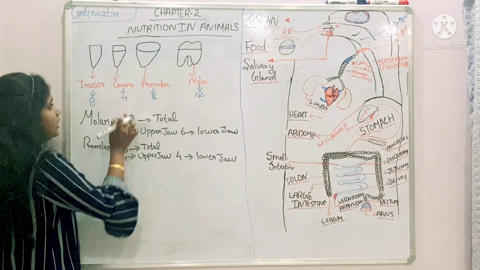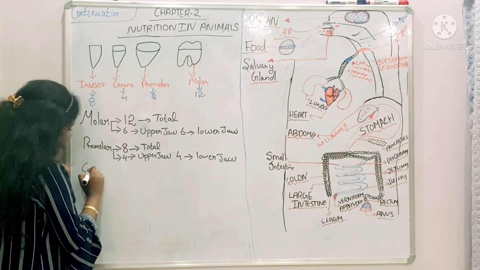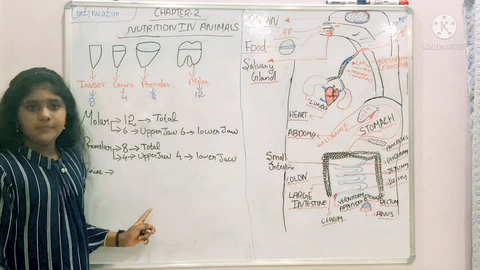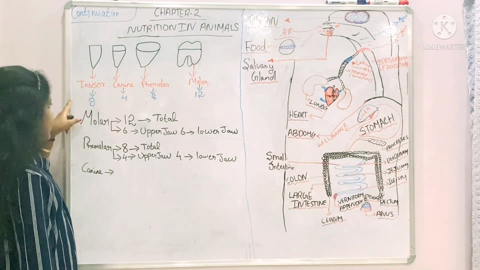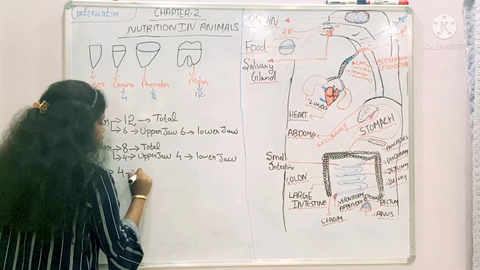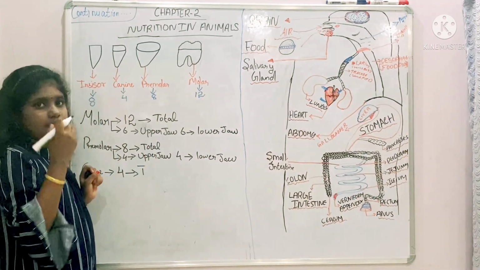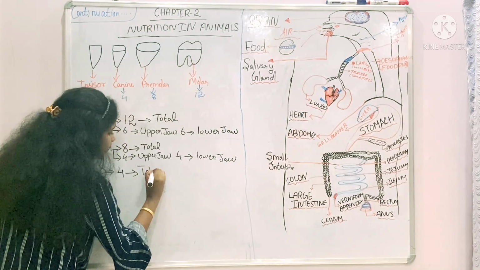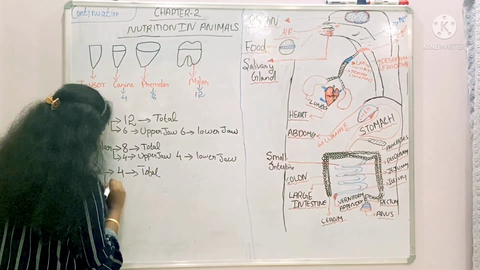Next is canine. How many are there? Canine, how many? Yes, 4. Totally canine is 4. How many teeth are in the upper jaw?